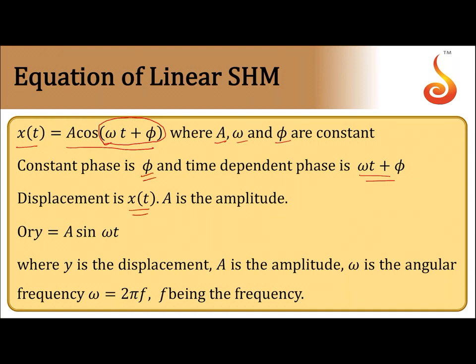Or the displacement can also be represented as A sin omega t, or A cos omega t. So totally, a simple harmonic motion is represented by a sinusoidal function.